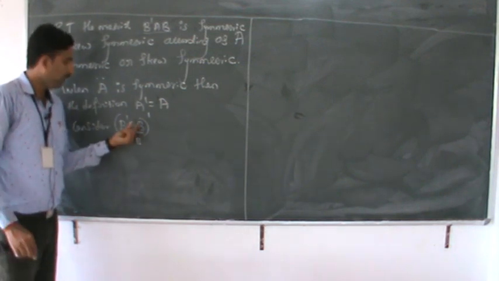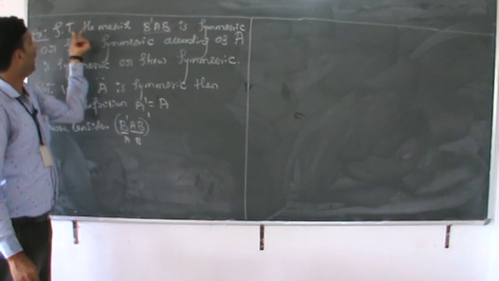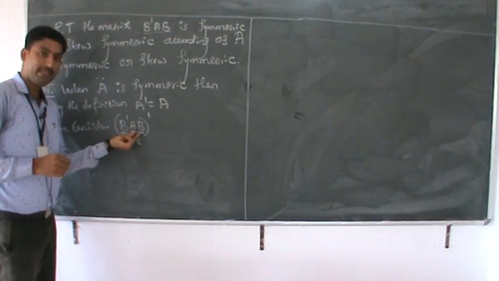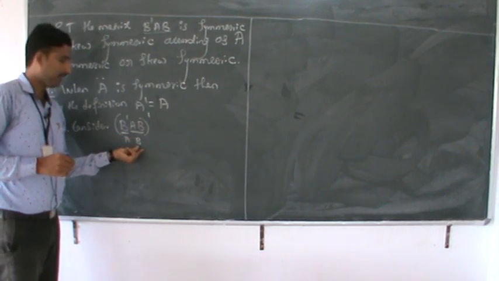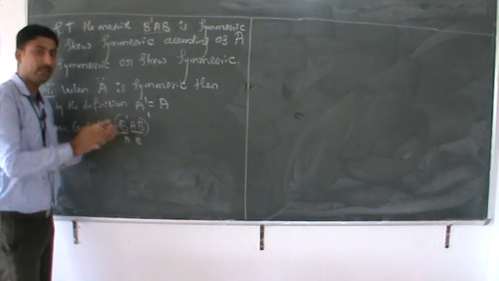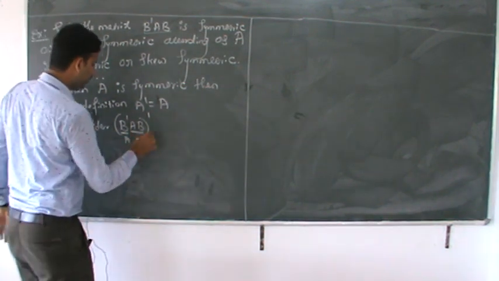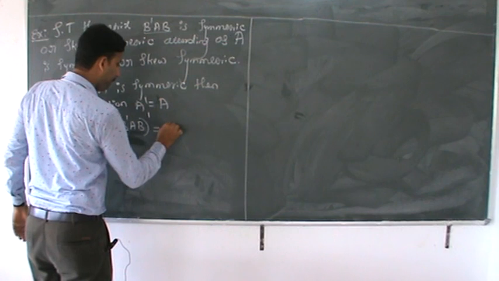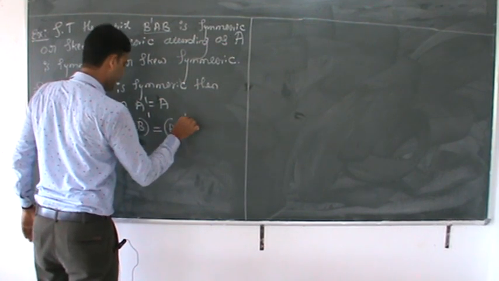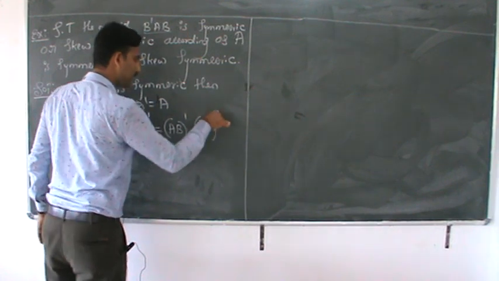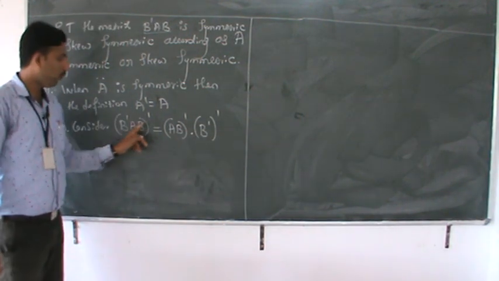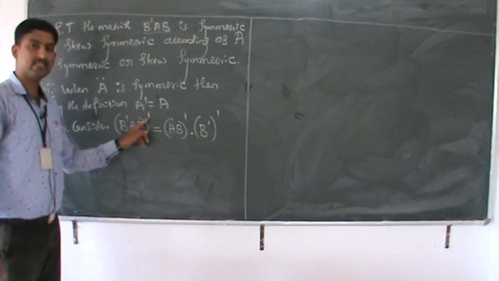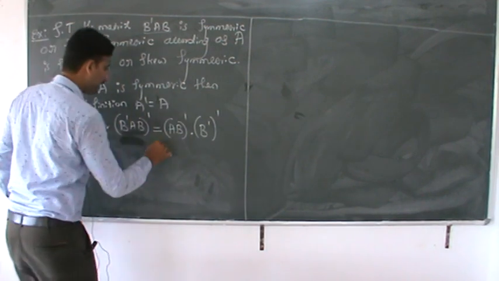According to the proof, we have to show that B dash AB is symmetric. We just take AB as B, so the matrix AB is B and B dash is nothing but A. Correct? Then what happens? B dash AB whole dash is nothing but AB whole dash into B dash whole dash. Are you agree? AB whole dash is nothing but B dash A dash.